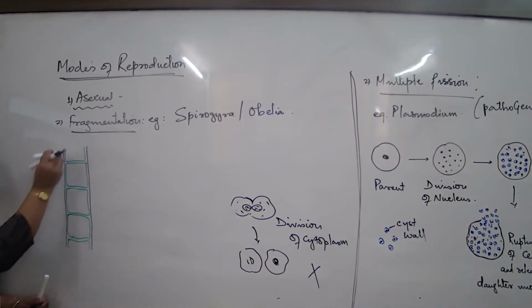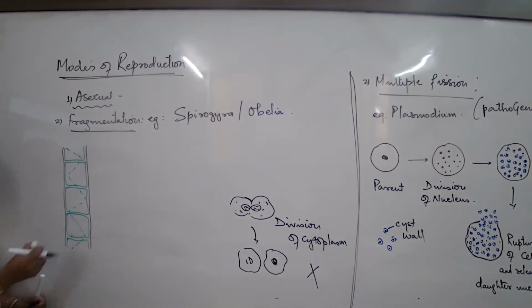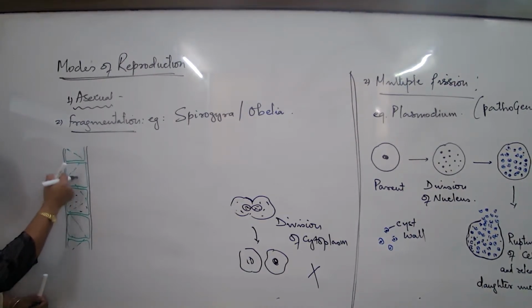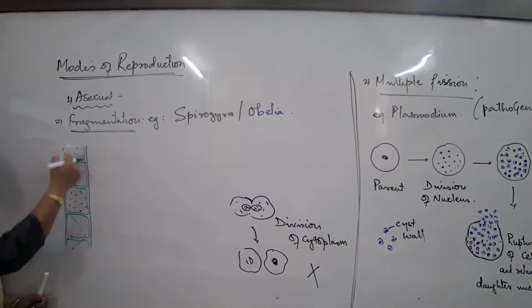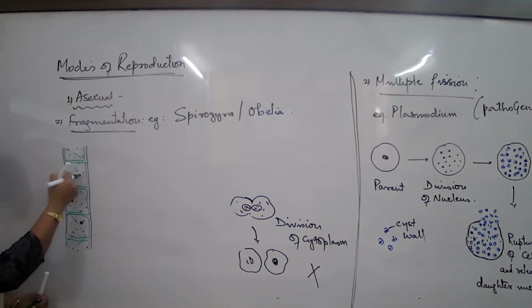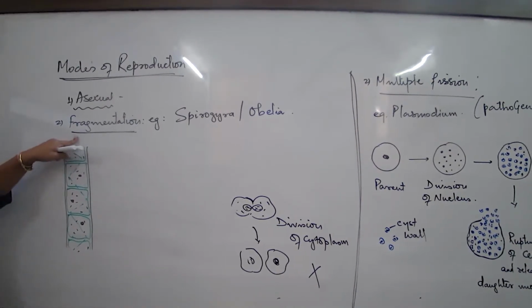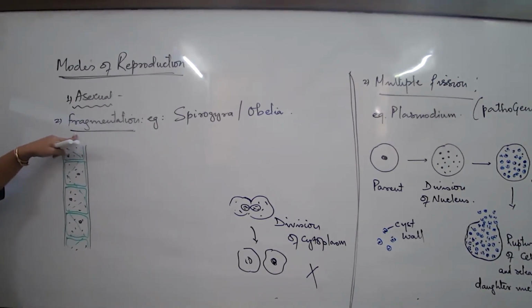These organisms just have some threads of proteins, a small amount of cytoplasm and a nucleus in every single cell. That is their composition. These ribbon-like structures, the fine thread-like structures that we are talking about, Spirogyra. What happens? This particular mode is known as fragmentation.